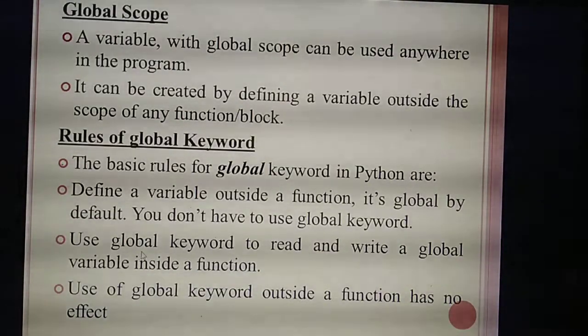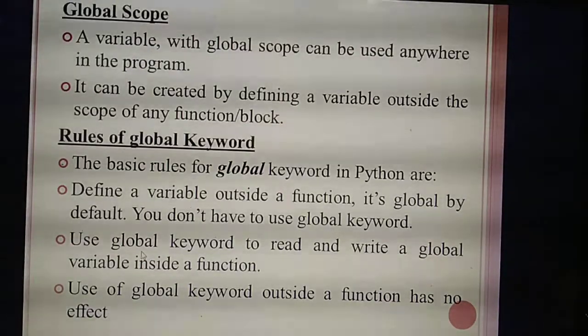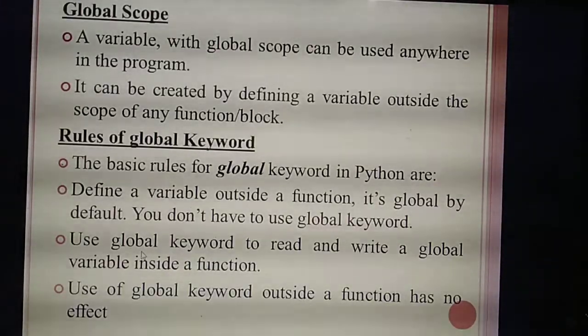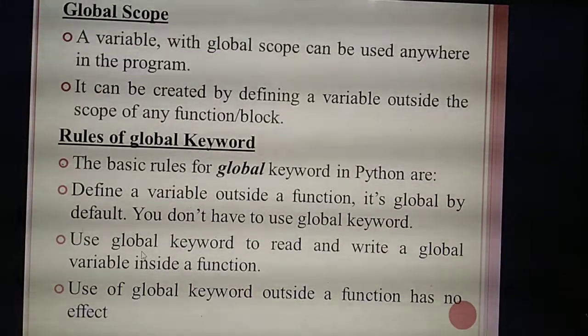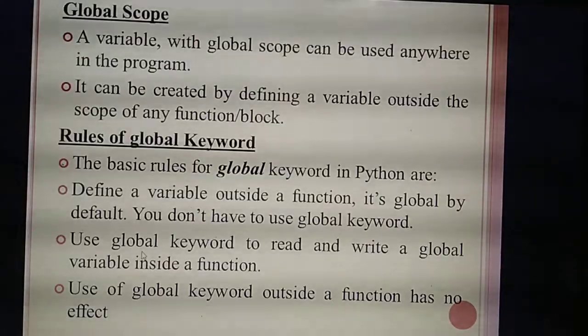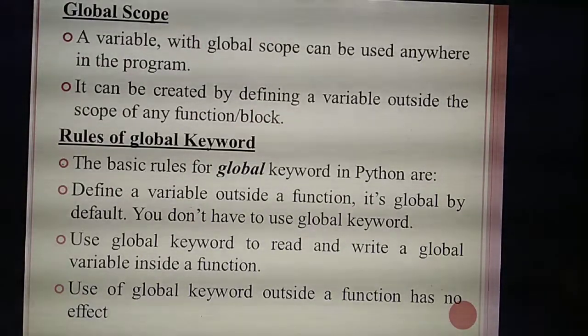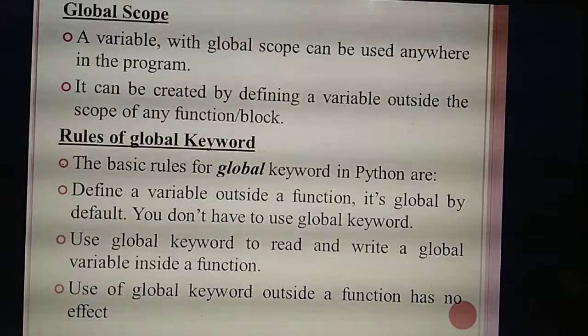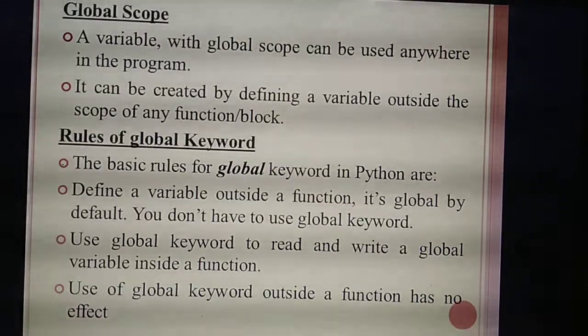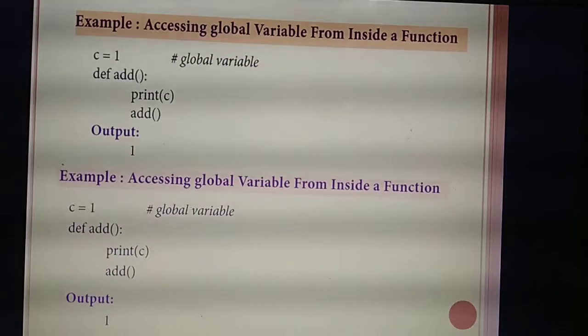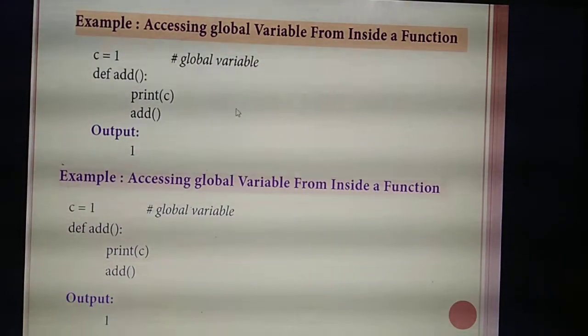Understand when you will use the keyword global? Outside the function you are declaring the variable. When you need to use that variable inside the function, you need to use the global keyword. Outside the function there is no need to use the global keyword, but if you are using the variable inside the function, you need to use it. Understand? See the example program, then only you will understand.